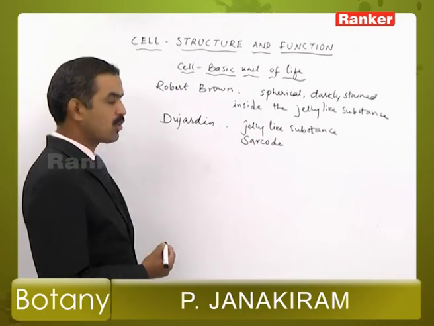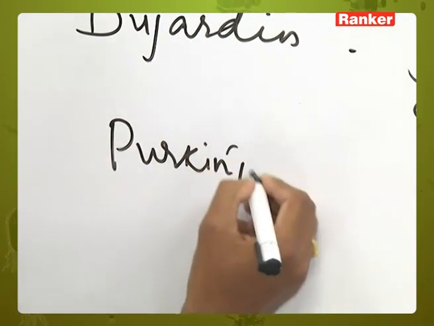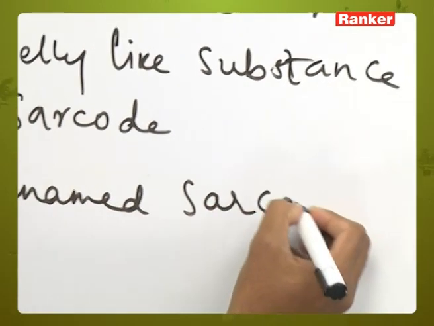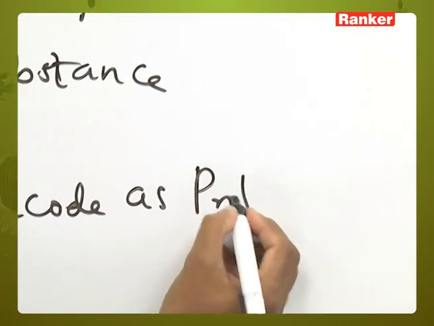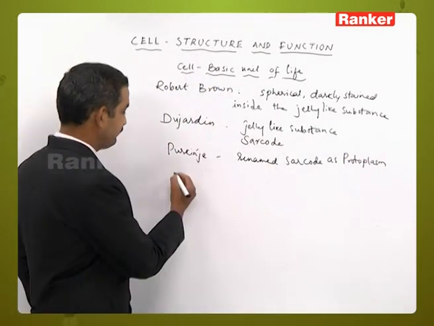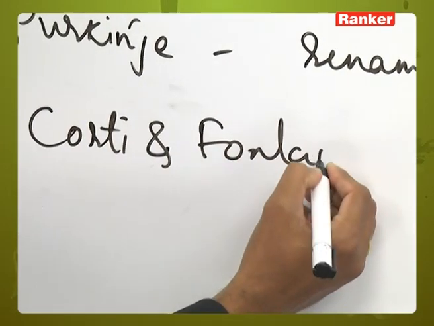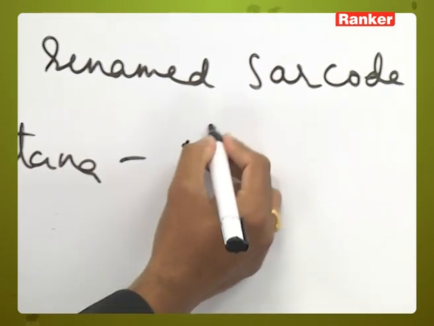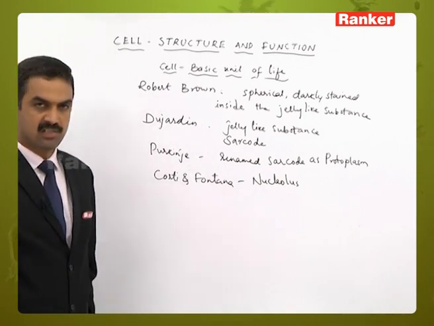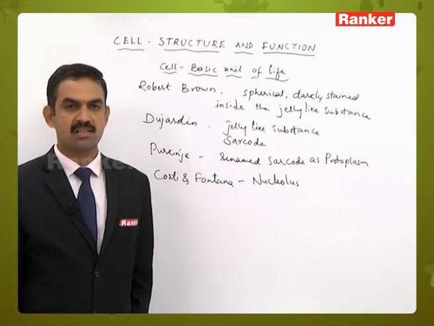But later the name sarcode was changed to protoplasm by the scientist Purkinje. Then Corti and Fontana are scientists who discovered the spherical-shaped structure present inside the nucleus, called the nucleolus. Likewise, there are some discoveries related to the primary description of the cell and its structures.